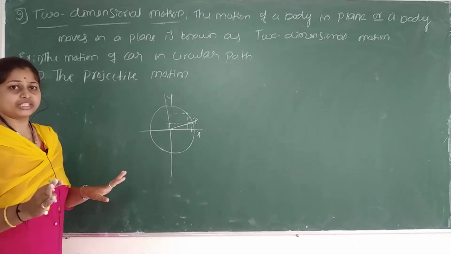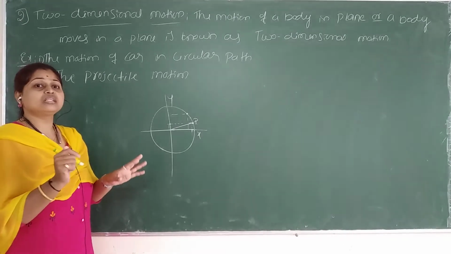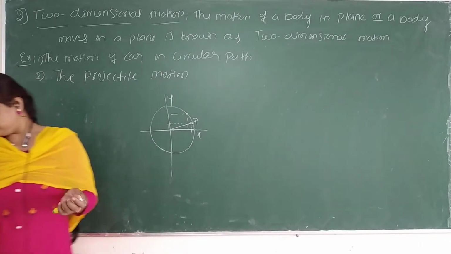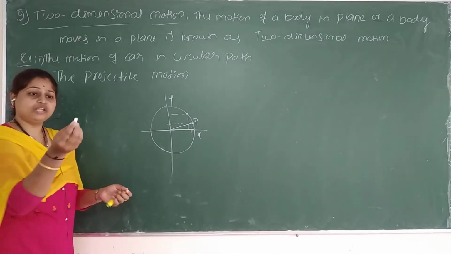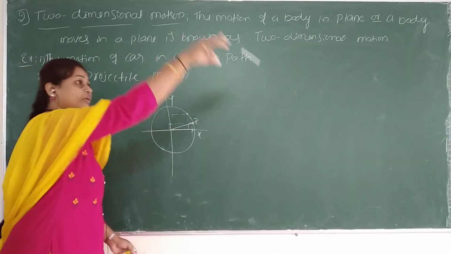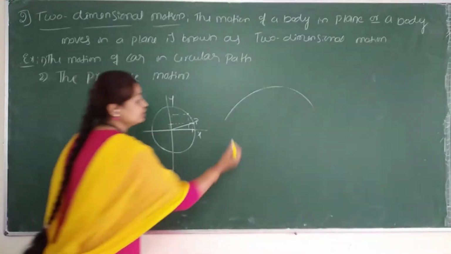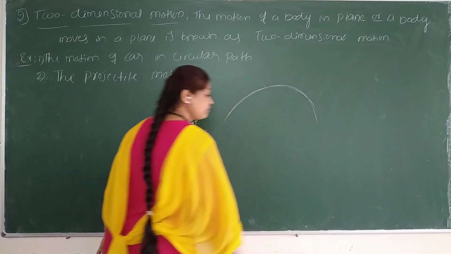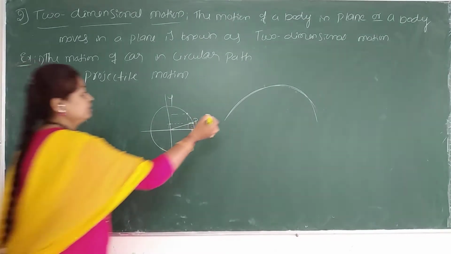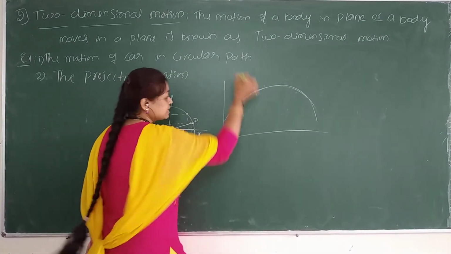Now come to the point of projectile motion. What do you mean by projectile? Projectile is nothing but throwing the object. If you are throwing a stone or any object like this, you will see the parabolic curve. It will fall like this. This is an example. Again, this is the y-axis, x-axis.